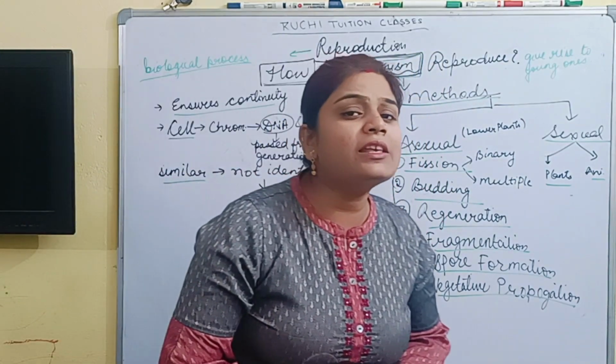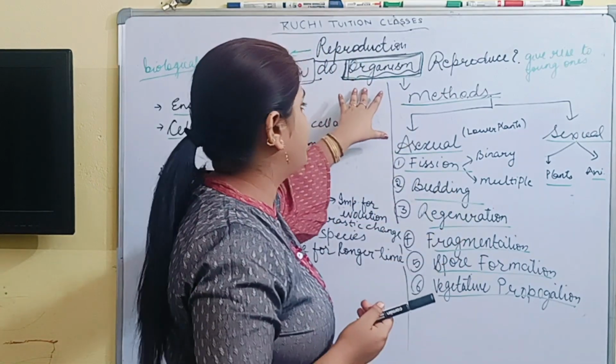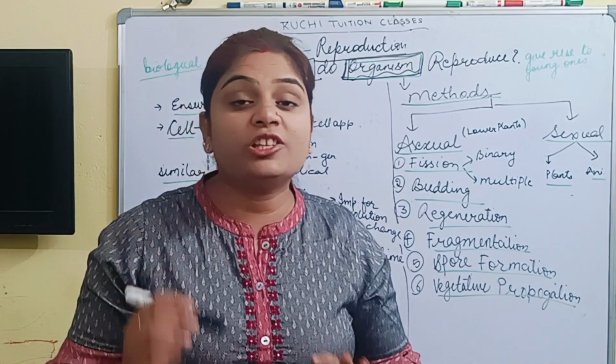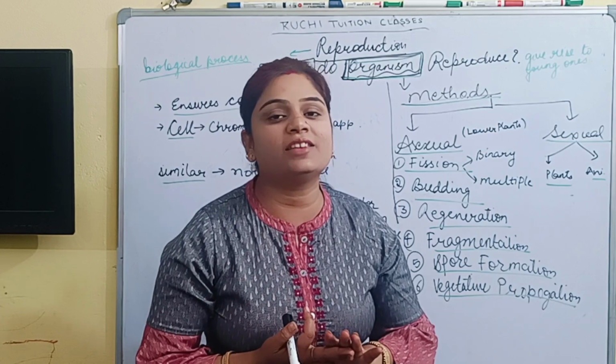So what do you understand by organism? First, understand this. Organism here means anything which is living, either unicellular or multicellular.